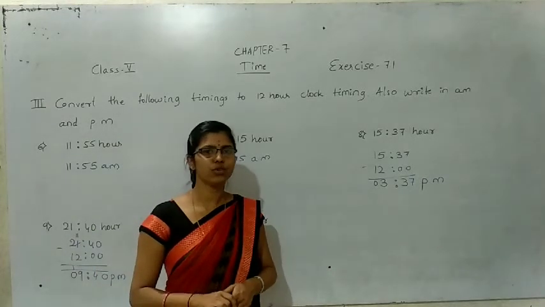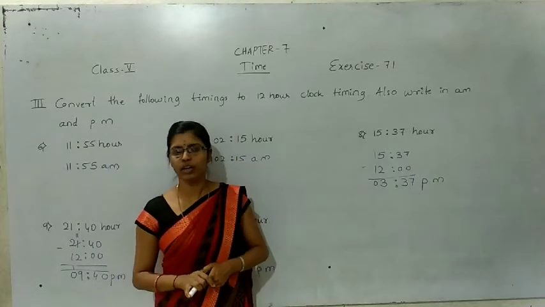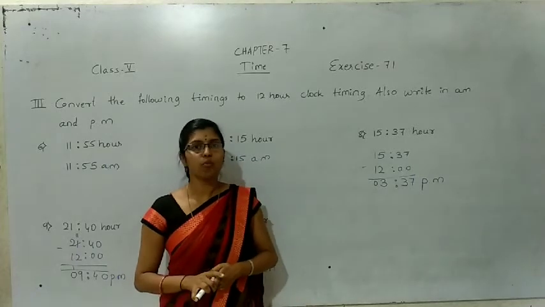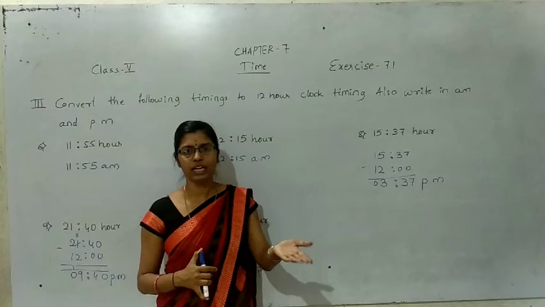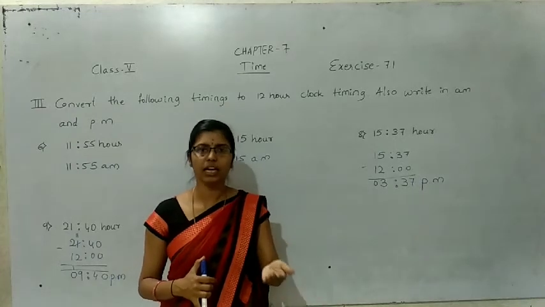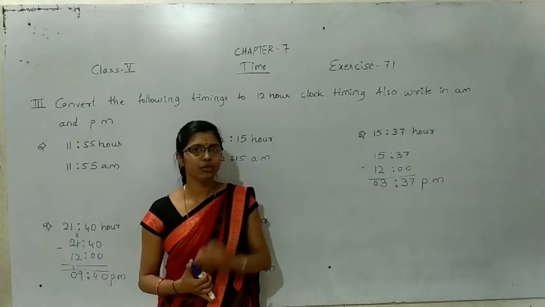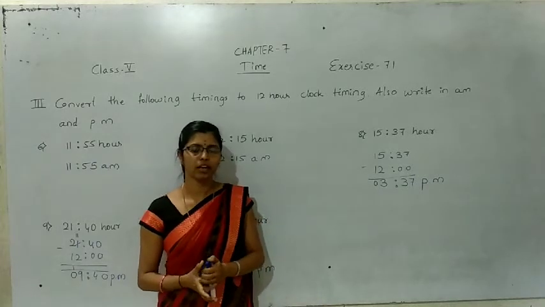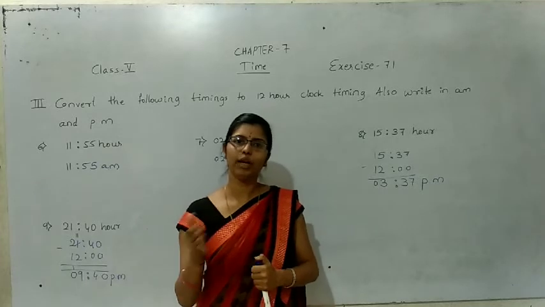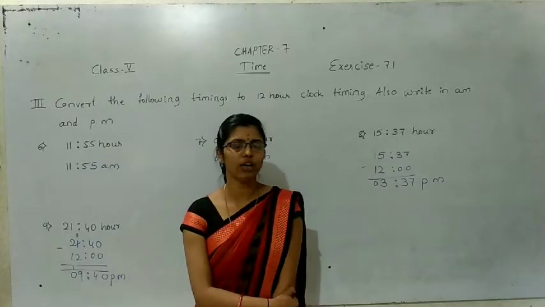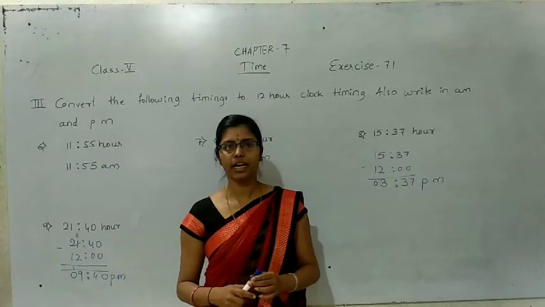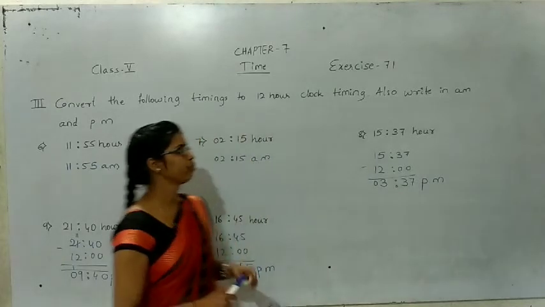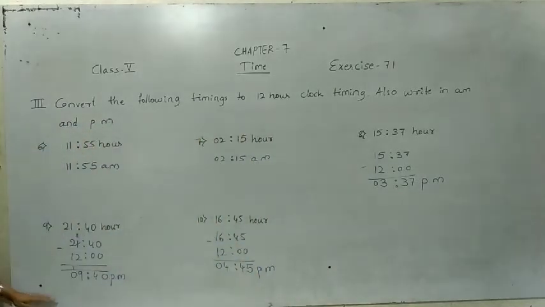Dear students, you should remember very important point. If the given time is more than 12, you should subtract the time with 12. Whatever you get the answer, that is PM, post meridian. If the given time is below 12, means less than 12, you should write it as anti-meridian or AM. So write this in your classwork book after watching this video.